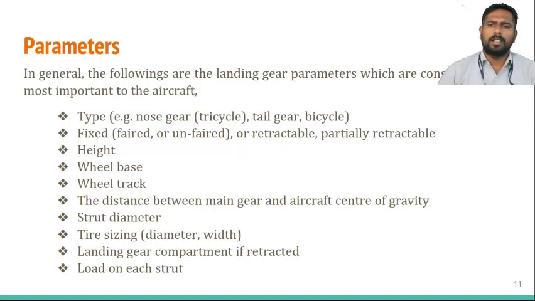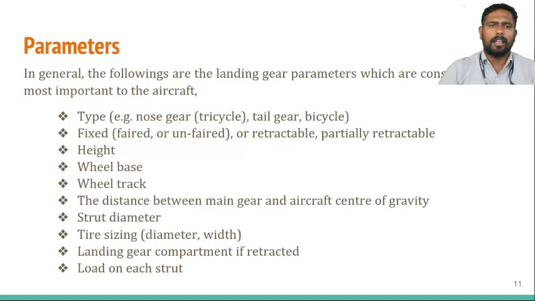Next, height of the strut, wheelbase for producing more friction, and wheel track. In some cases, we need to land or take off our aircraft in rough conditions, so the wheel track has to be considered, and the distance between the main landing gear and the aircraft's center of gravity.